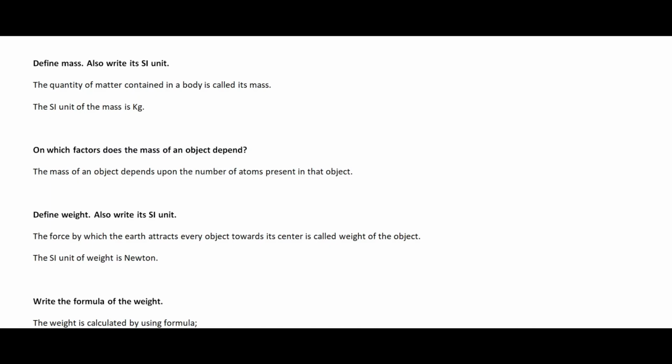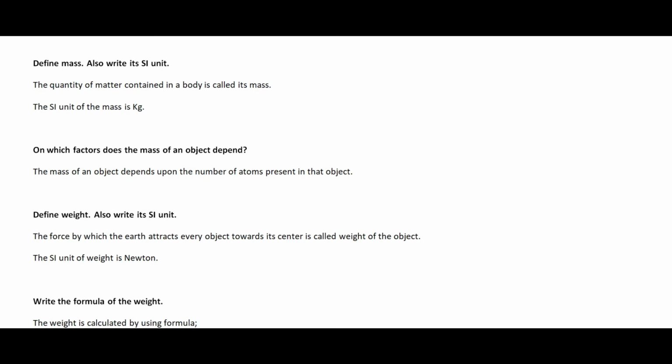Now I want to define the mass. The quantity of matter contained in a body is called its mass, and the SI unit of mass is kilogram. And you know on which factor the mass of an object depends: the mass of an object depends upon the number of atoms present in that object. That means if the number of atoms present in the object is more, then the mass of the object is more, and if the number of atoms present in the object is less, then the mass of the object is less. So the mass depends upon the number of atoms present in that object.